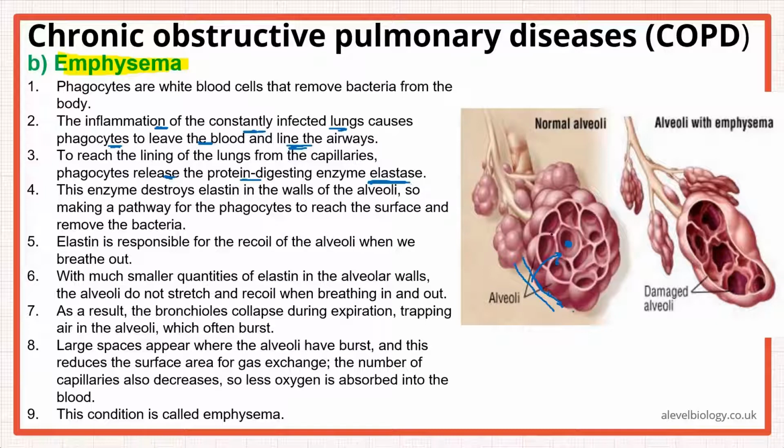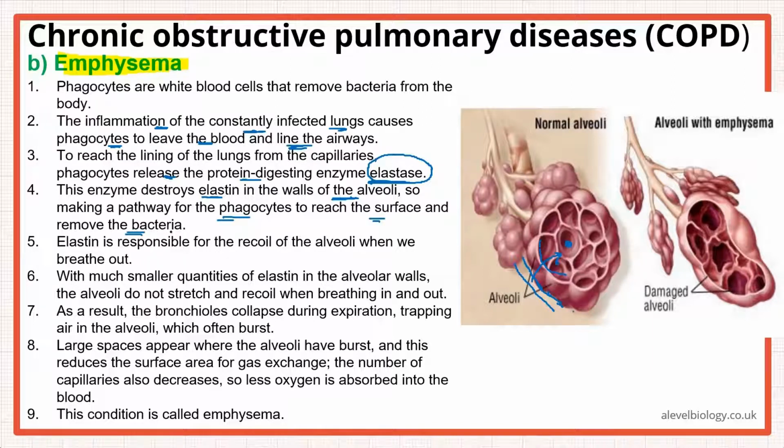They cannot directly reach the alveoli. This alveolar wall, if you remember, is made up of elastic fibers. So the phagocyte releases a protein digesting enzyme known as elastase. This elastase destroys the elastin in the walls of the alveoli. It destroys the elastin because it has to reach the alveoli, so it has to destroy this wall first, to make a pathway for the phagocyte to reach the surface and remove the bacteria.